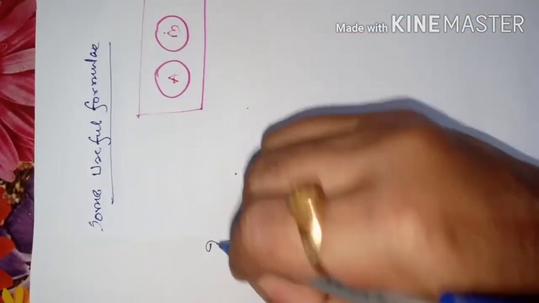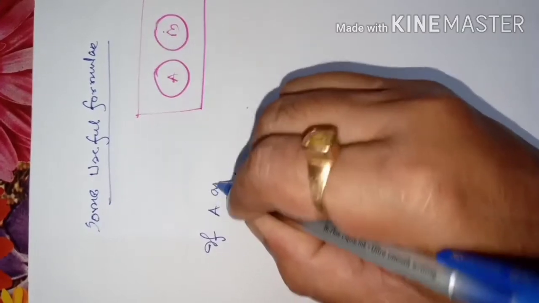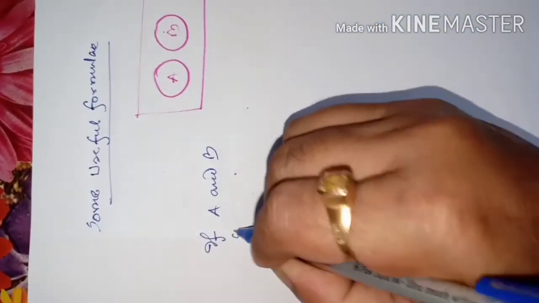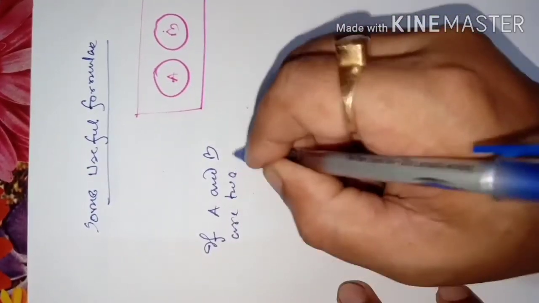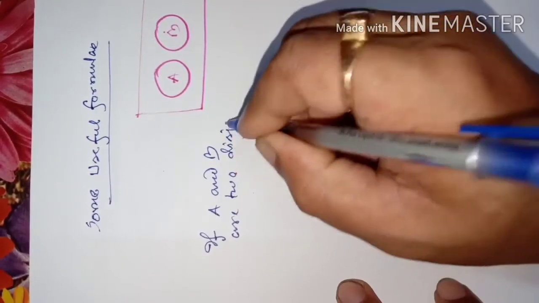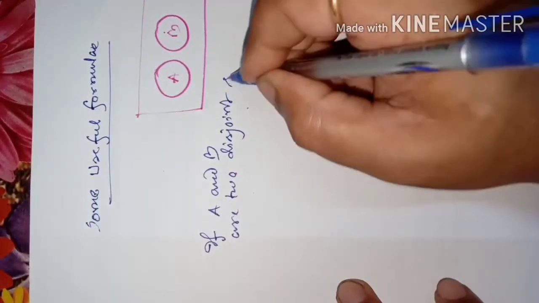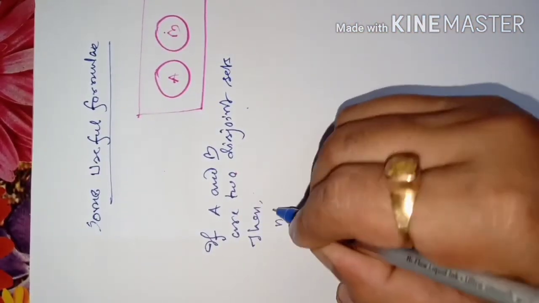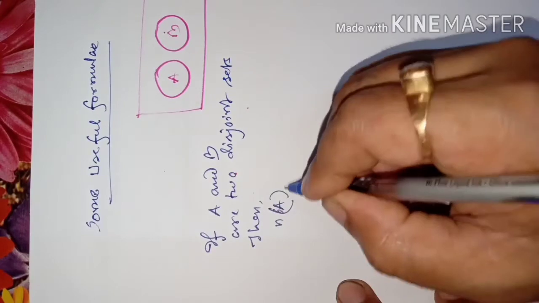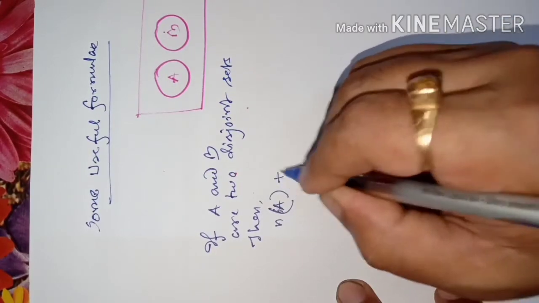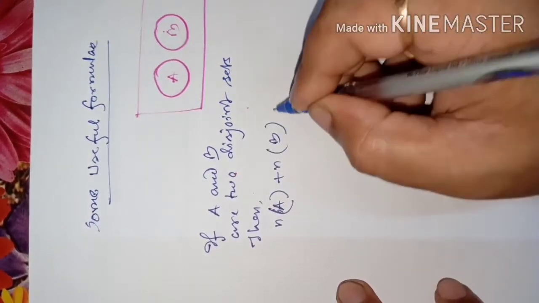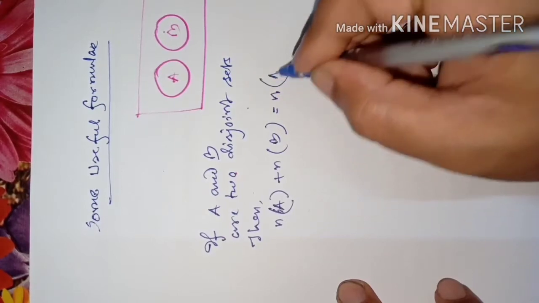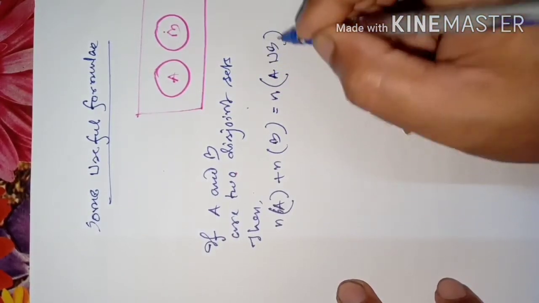Then if A and B are two disjoint sets, the number of elements of A plus the number of elements of B is the whole number of elements of A union B, because there is no common element.